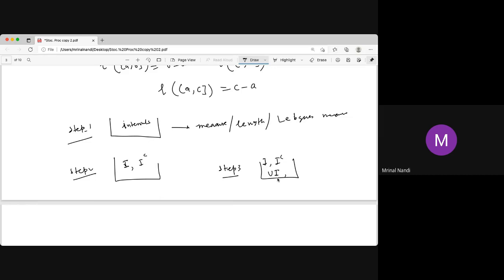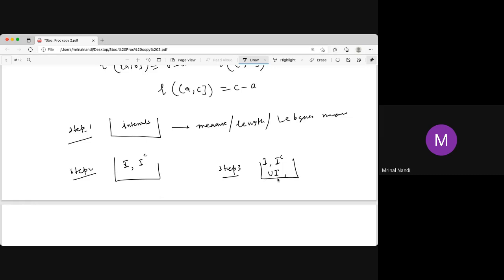If these two intervals are not disjoint, then the union is again an interval, and if they are disjoint, then the length is just the sum of the two. Like 1 to 5 and another interval, say 3 to 7, the union is 1 to 7, so the length is 6. And if 1 to 5 union 7 to 10, that means 4 for 1 to 5, and 3 for 7 to 10, so 4 plus 3 is 7. The length of this union is 7.